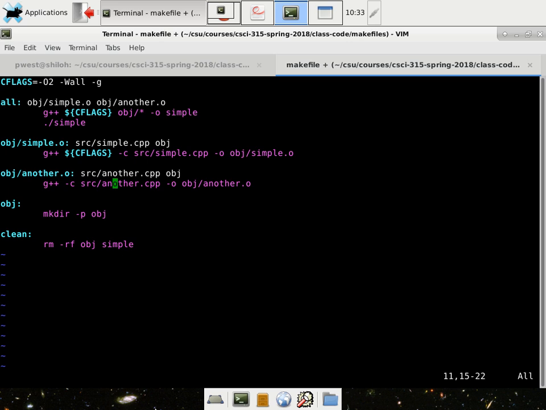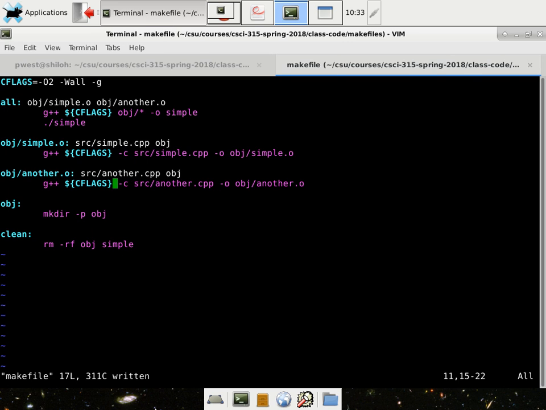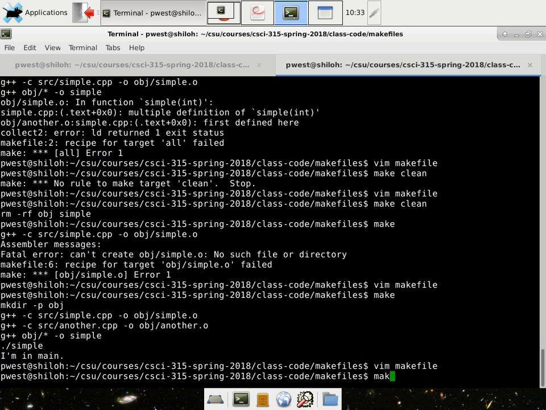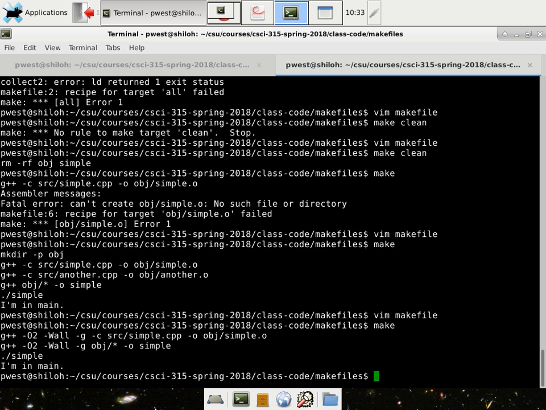At the end, when you said obj on both simple.o and another.o, that means it's going to depend on this obj directory existing. Okay, so it's not calling the obj bit twice. No, it checks to see that the directory exists. If it does not exist, it calls this command. Okay, so I was thinking that might make it twice.